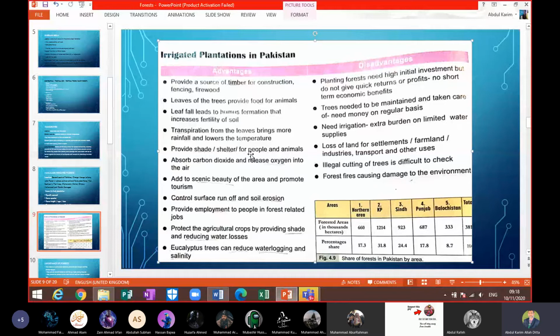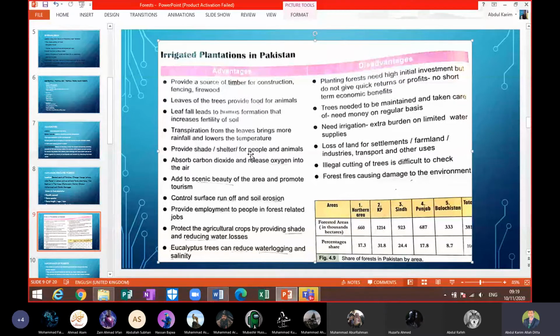Next, protect the agricultural crops by providing shade and reducing water losses. Even the farmers plant trees on all sides of the fields. Their real purpose is that these plants will provide a kind of shade, plus they will reduce water losses. If you have an open area and you irrigate that field, more water will be evaporated. But if you have trees, they will reduce the temperature and there will be less water loss. More water will be kept in the field, or more water will seep into the ground.